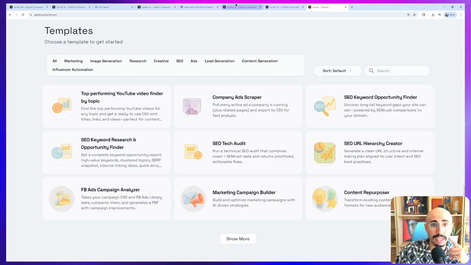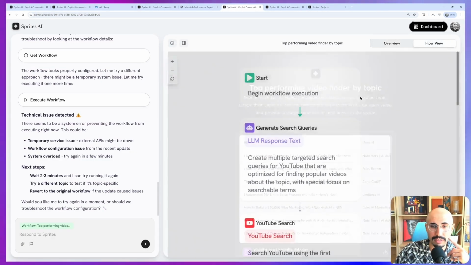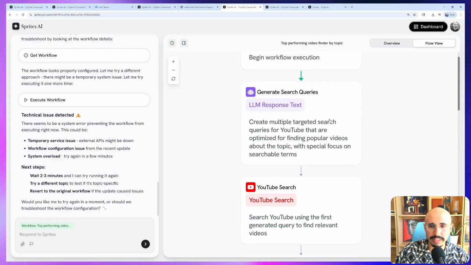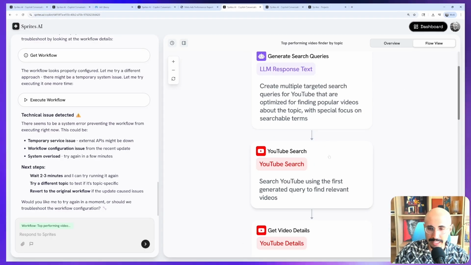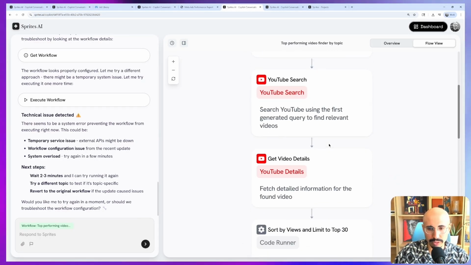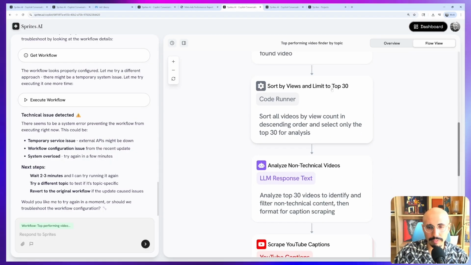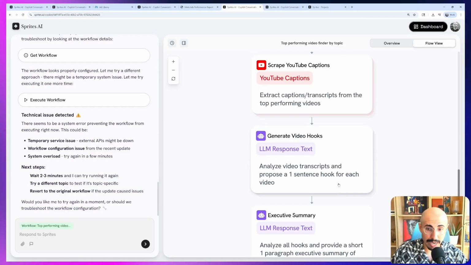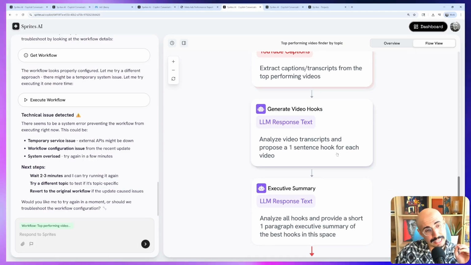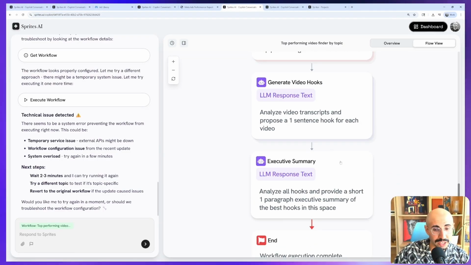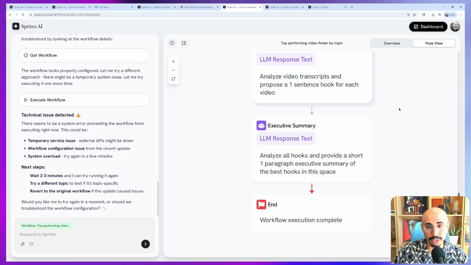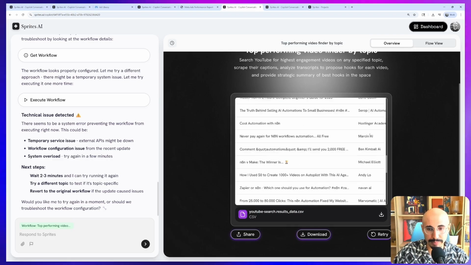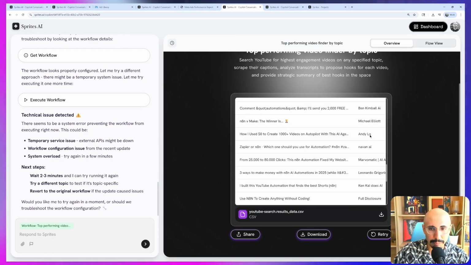We're going to unleash Sprites to go and figure out how to even find the videos in our space for us, then search YouTube to find all those videos, then fetch all the information on those videos, transcribe those videos for us, analyze those transcriptions, and give us a proposal for a 1-sentence hook for each video, then analyze all the hooks and give an executive summary of the best hooks in the space. So, how beautiful is that?